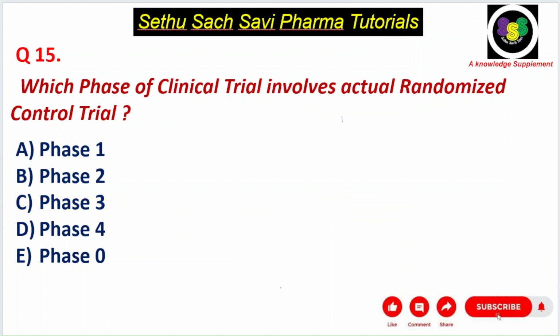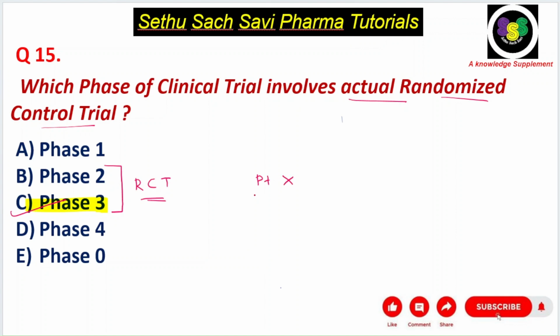Next question, which phase of clinical trial involves the actual randomized control trial? I told you both phase 2 and phase 3 involve the randomized control trial. Since you need to select one option, and there is no option for both phase 2 and phase 3, the best answer for this question is phase 3. If both phase 2 and phase 3 were there, you could go for that choice, but here they have not given it.